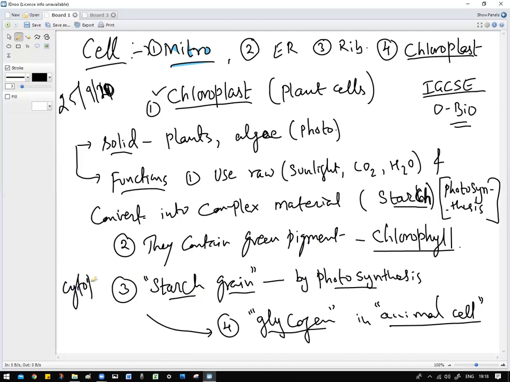Cytoplasm is the liquid content inside the cell. So the starch grains produced during photosynthesis are present in the cytoplasm, not in the chloroplast.